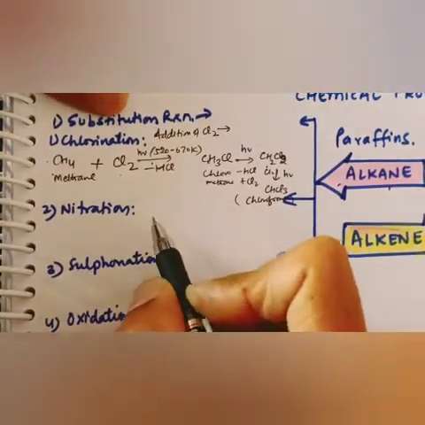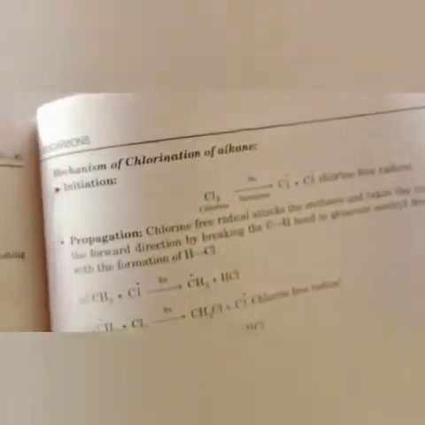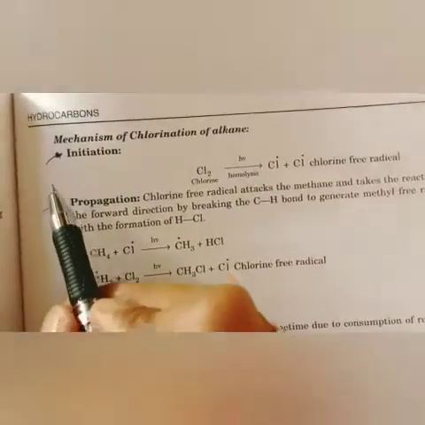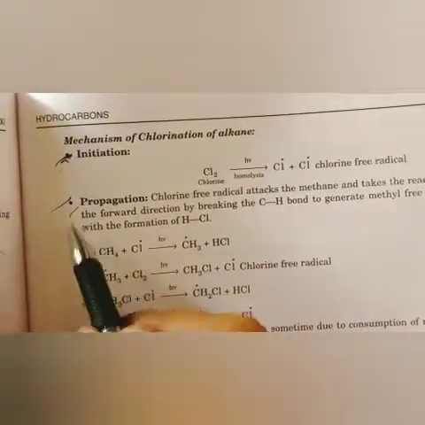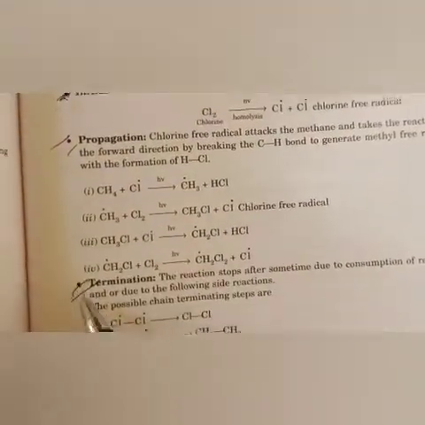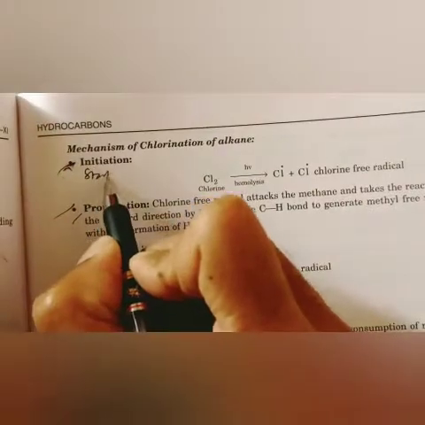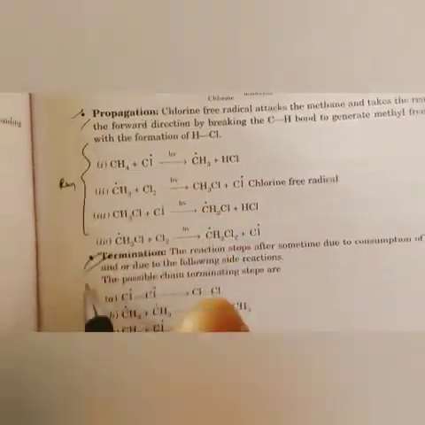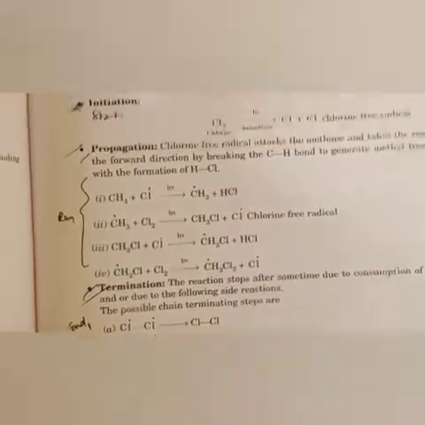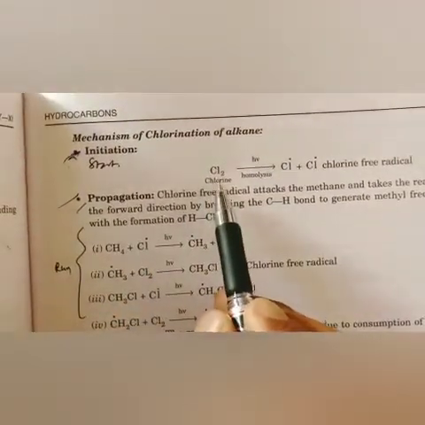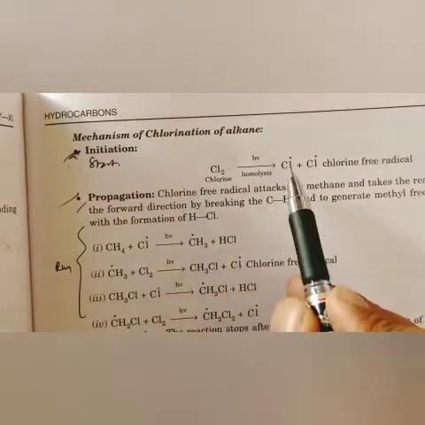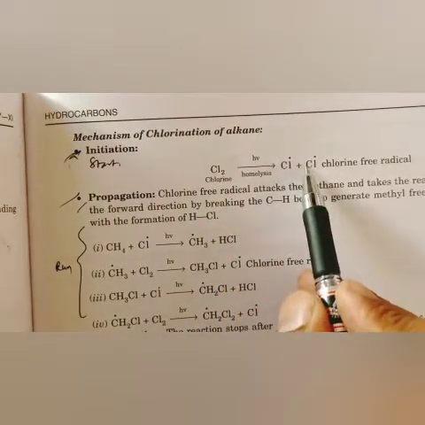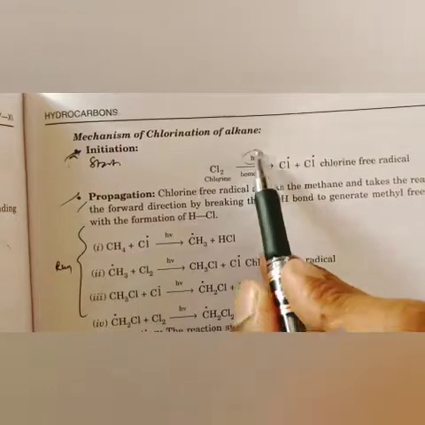Second is the mechanism. Dear students, I will tell you a little mechanism with the help of my book. There are three steps: initiation, propagation and termination. Initiation is starting, how to start the reaction. Propagation is running, how to run the reaction. And termination is how to end the reaction. These are the three steps. In initiation, you can see chlorine gas will break down into chlorine free radicals in the presence of sunlight.